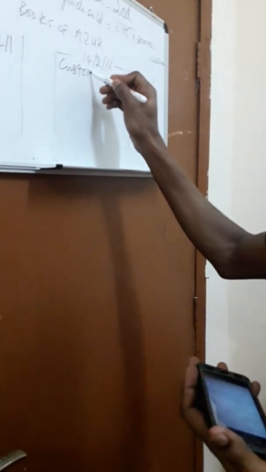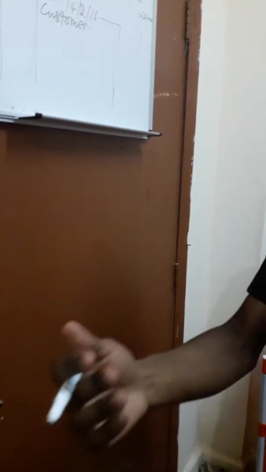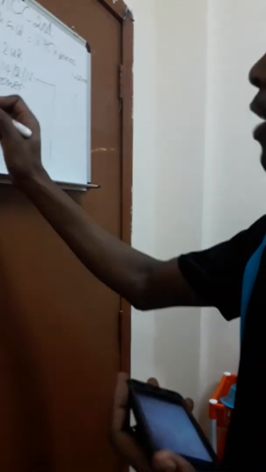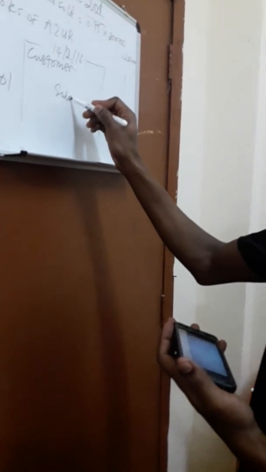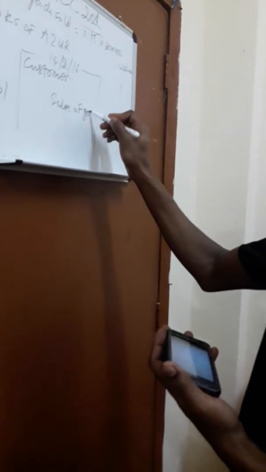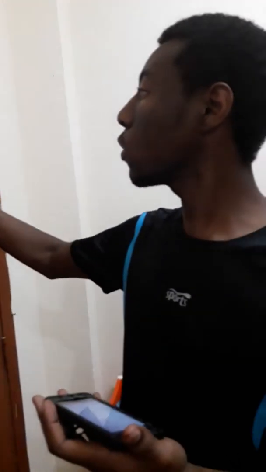Okay? And then what are you giving out? You're giving out the goods, right? And how can you explain how you're giving out the goods? Through the aspect of you selling the goods. So you need to credit account 701, which is sales of goods. Okay? What is next? What is next is this sales of goods.